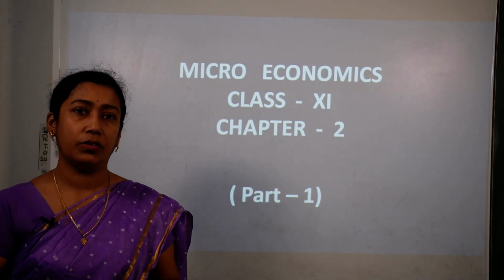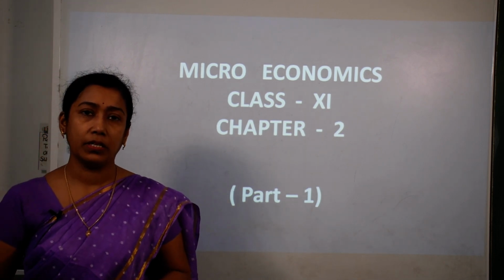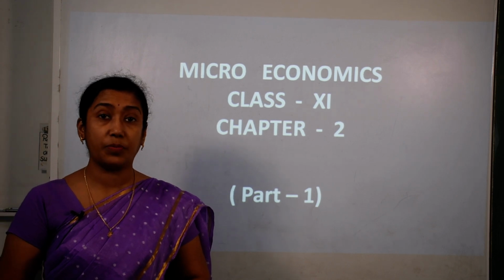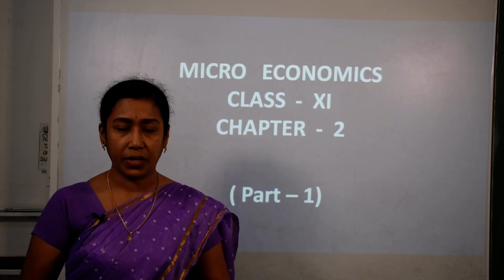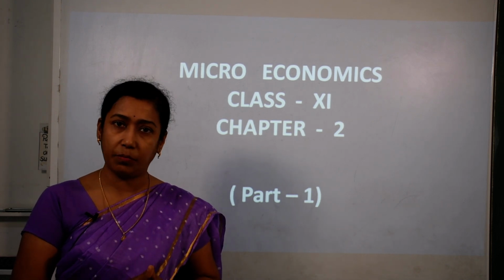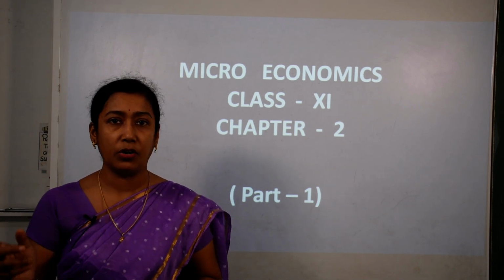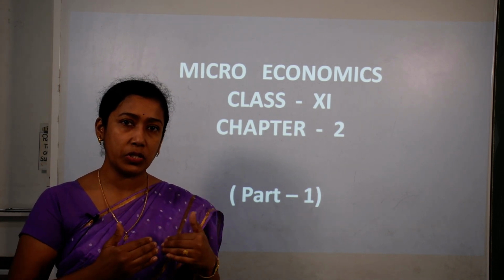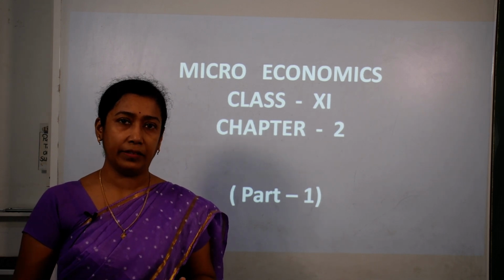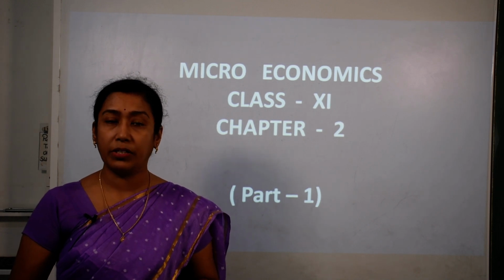In chapter 1 we have continued with certain topics, but there is one topic in chapter 1 which we have left, and that was the production possibility frontier. Why have we left that topic? Because it has been deleted by the CBSE board. That topic will not come in your final exams, in the reduced syllabus or curriculum. It is eliminated, deleted. So we are not going to study that topic, and it is not going to come in your exams.